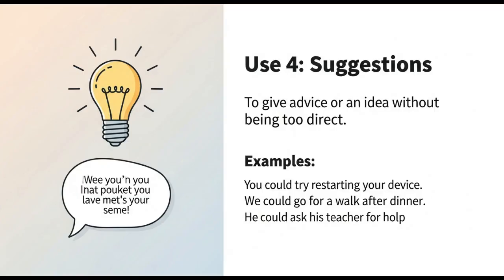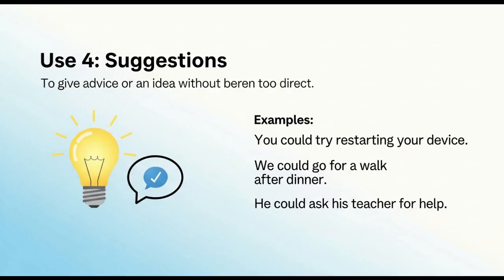We could go for a walk after dinner. He could ask his teacher for help. They could consider other options. Now, in all these sentences, we can use should, but when you use should, it sounds like a direct order. It sounds like a compulsion. Could helps you make these sentences softer, and it's often used when you're offering an idea or options.